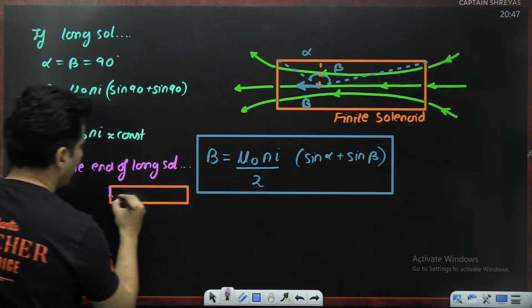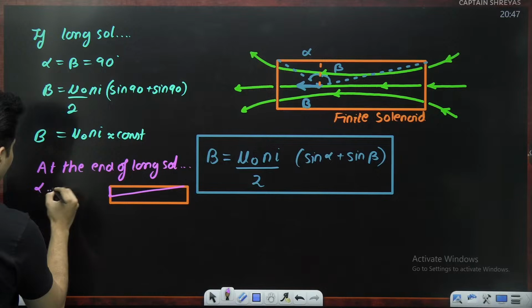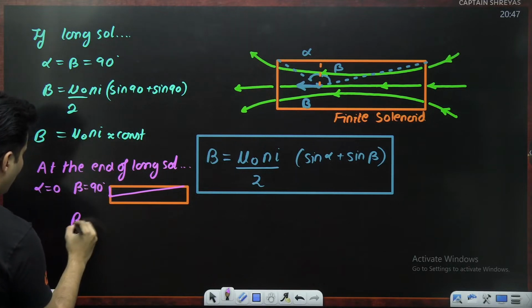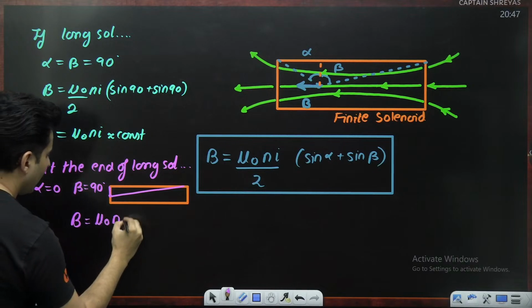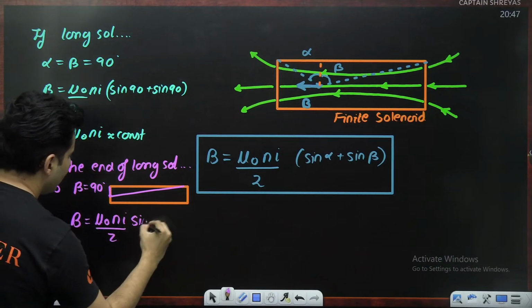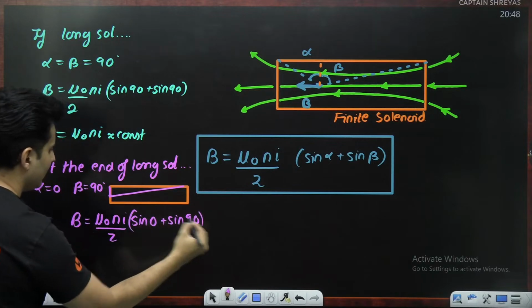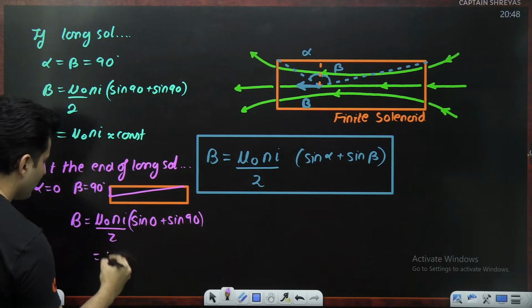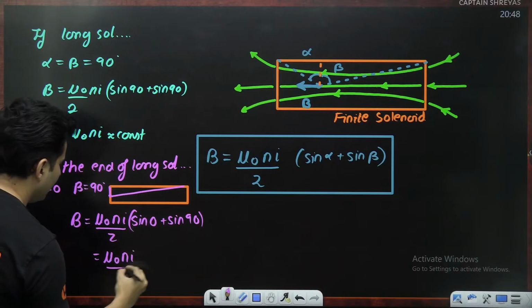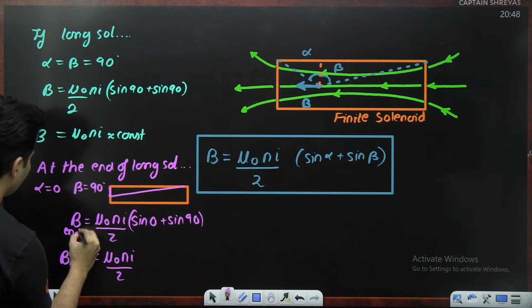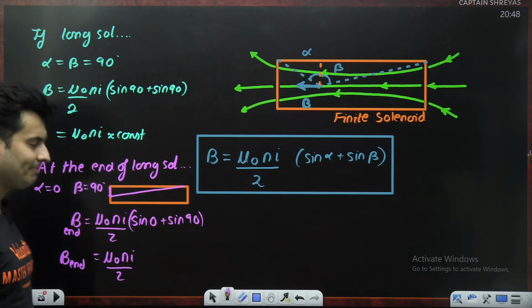So alpha becomes 0, beta becomes 90 degrees. So the magnetic field becomes mu naught Ni by 2 times sine 0 plus sine 90. Sine 0 plus sine 90, 0 plus 1 is 1. So it will just become mu naught Ni by 2. This is the magnetic field at the end of the solenoid, somewhere over here.